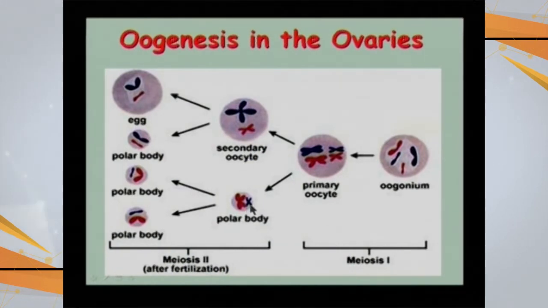So having the equal genetic material, but they are having unequal cytoplasm. This is a small cell having a little cytoplasm. This is given the name of polar body. So this secondary oocyte is also undergoing the process of second meiotic division, giving one big cell having a lot of cytoplasm and another small cell having very little cytoplasm. So this is called a polar body. So these 3 polar bodies are going to die away, and only one polar body remains functional.